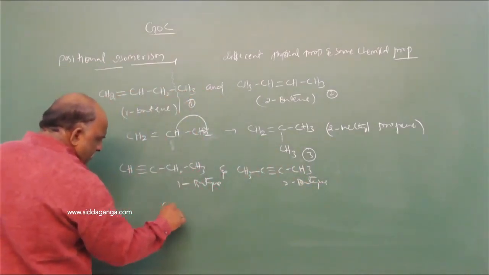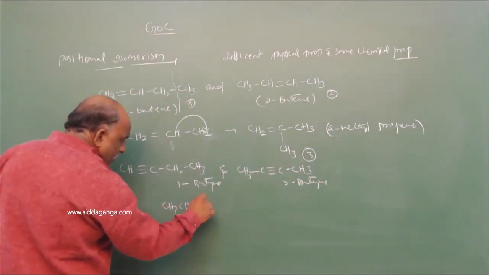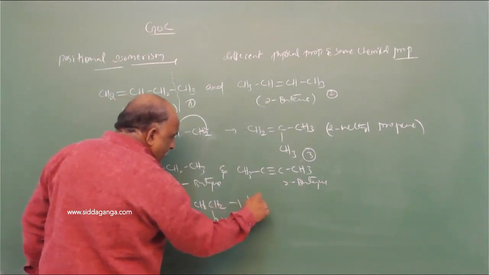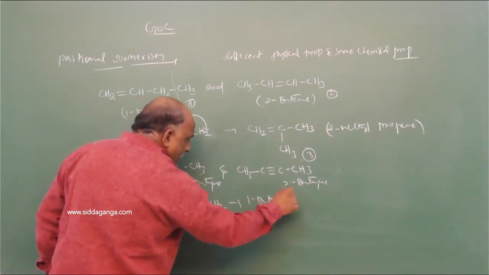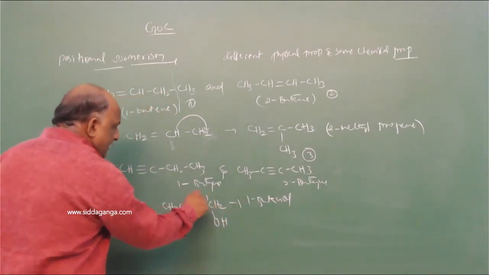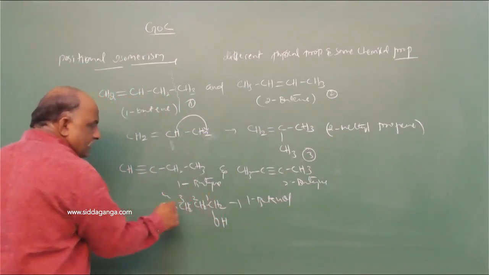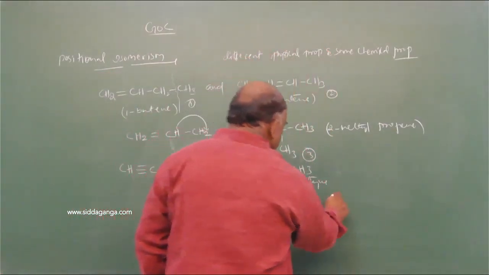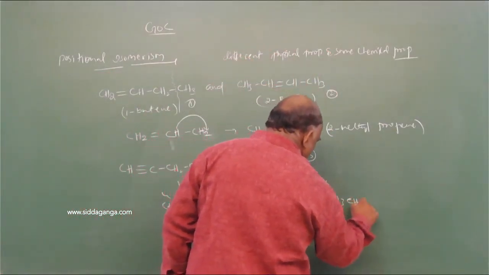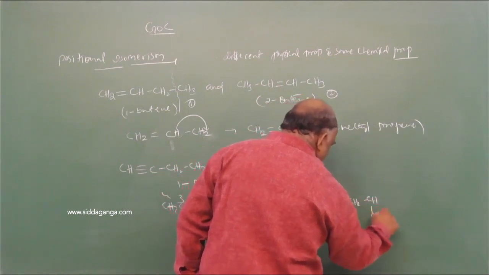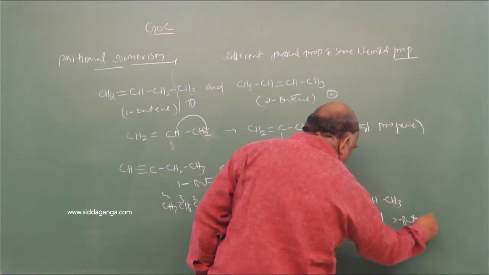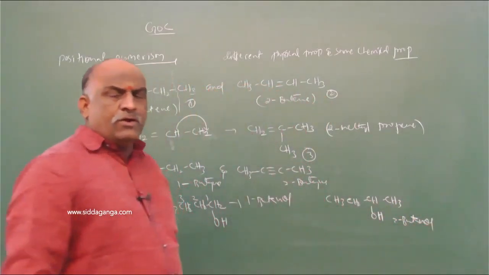And suppose CH3, CH2, CH2, CH2, OH is 1-butanol, because the OH functional group is located at the first carbon. And the next one is CH3, CH2, CHOH, CH3. This is called 2-butanol.